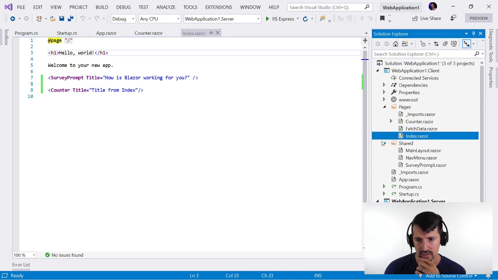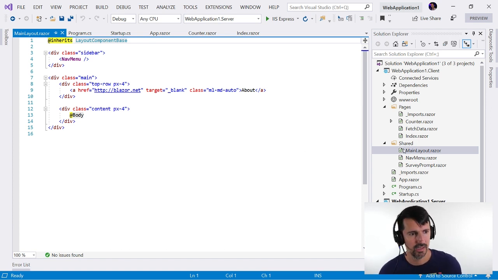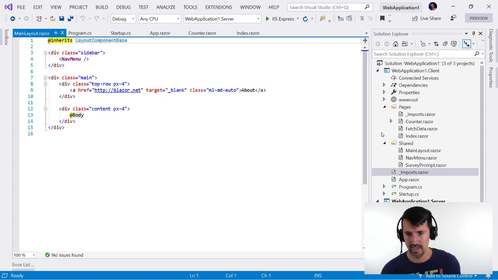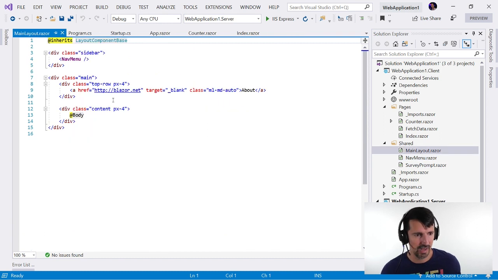Let's look at Shared. MainLayout. Oh, no, okay. No, this MainLayout looks like the entry component, like the main component. Is this defined anywhere? We've got _Imports. See, where's the imports at? NavMenu. Okay, that's just a menu. That's not it. But this is the main layout.